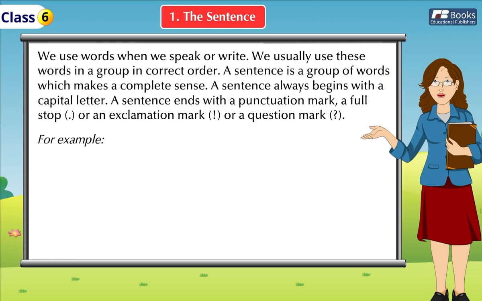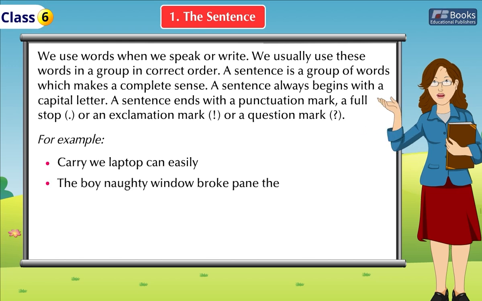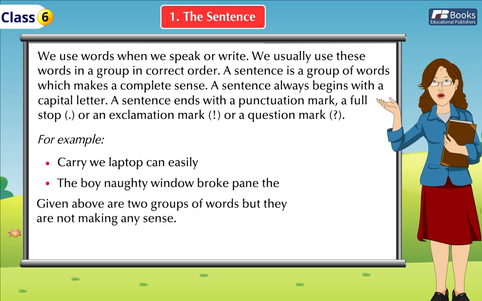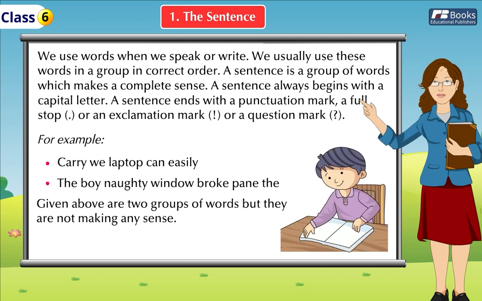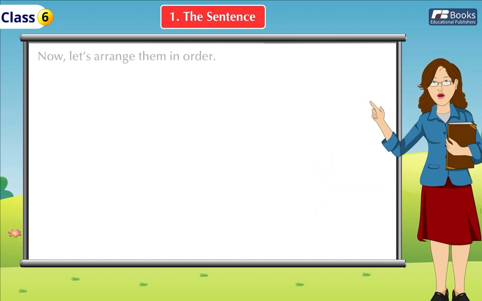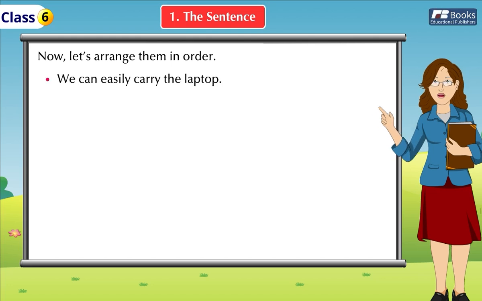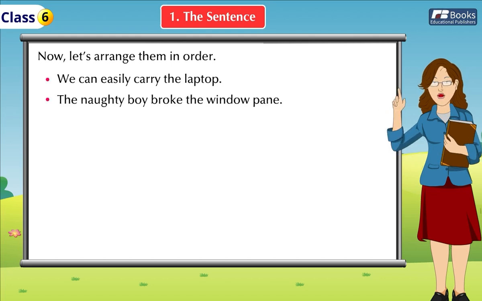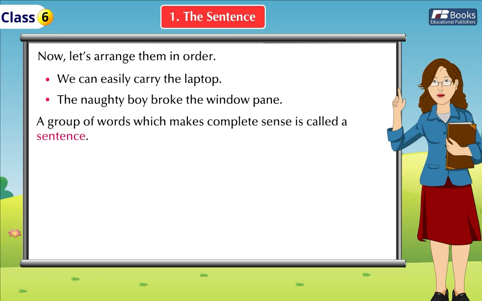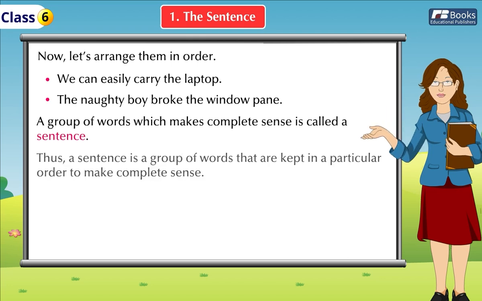For example, carry we laptop can easily. The boy naughty window broke pane thee. Given above are two groups of words, but they are not making any sense. Now, let's arrange them in order. We can easily carry the laptop. The naughty boy broke the window pane. A group of words which makes complete sense is called a sentence. Thus, a sentence is a group of words that are kept in a particular order to make complete sense.